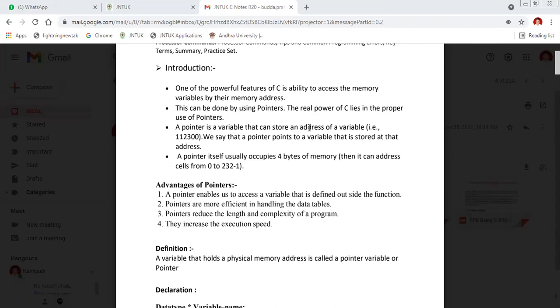Okay, because we already said star C, it is a pointer variable. So in C, what value can you store? Because it is preceded with the star operator, it is automatically a pointer variable. Always you can store only an address in that variable. We say that a pointer points to a variable that is stored at that address.